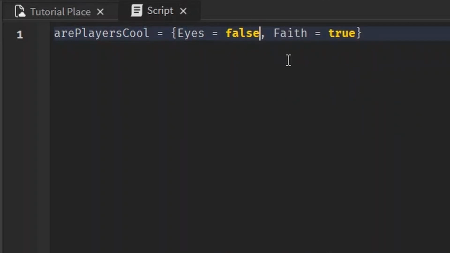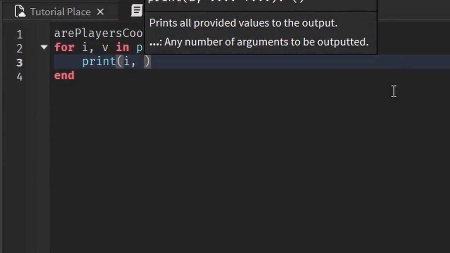So you see how this is different from a regular table? A regular table would just have the value. In the dictionary, we have a key, and then we have that set equal to a value. Now let's try iterating through this dictionary with a for loop. And we're going to print the index and the value.